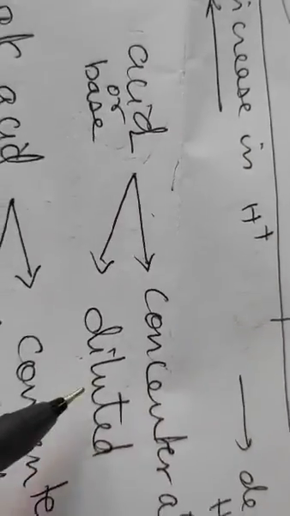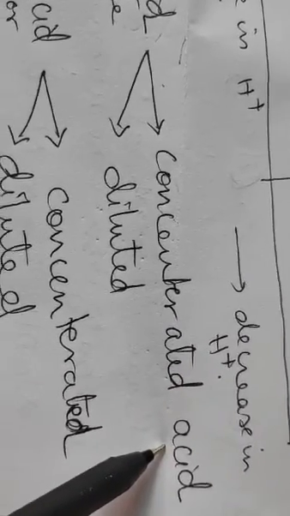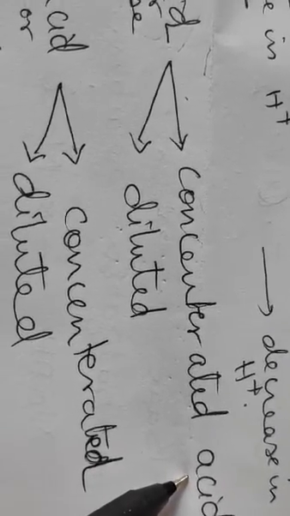Well, you should know that a strong acid or a base can be concentrated as well as diluted. So, strength and concentration are different. Concentration stands for the percentage of hydronium ion if it is acid and percentage of hydroxide ion if it is base.